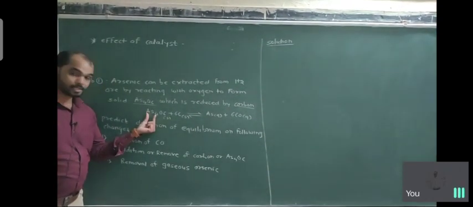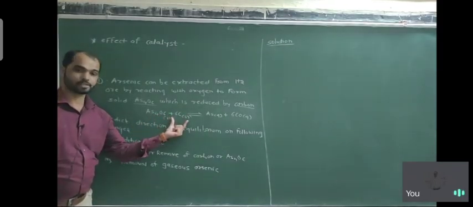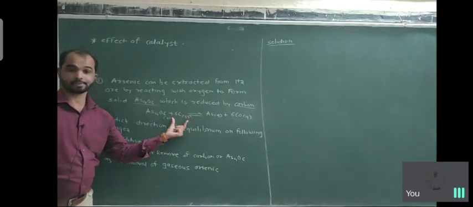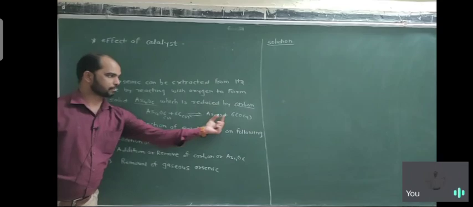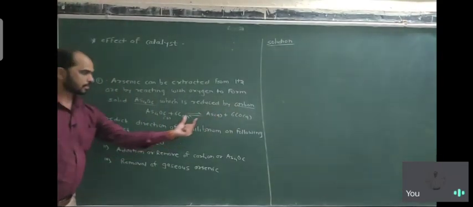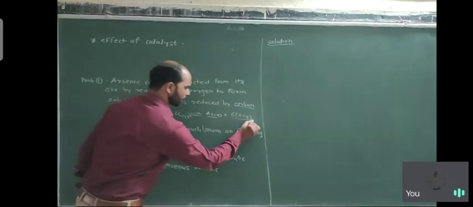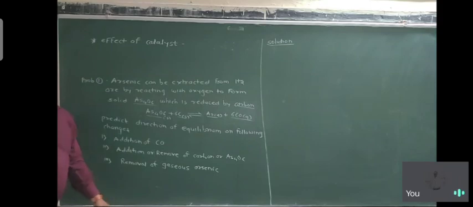Tetra arsenic hexaoxide, a solid, is reduced by carbon. Carbon is the reducing agent. It converts into arsenic plus 6 molecules of carbon monoxide. Here the carbon monoxide is in a gaseous state, but before that the arsenic and carbon are present in a solid state.